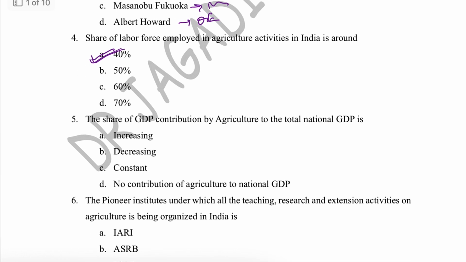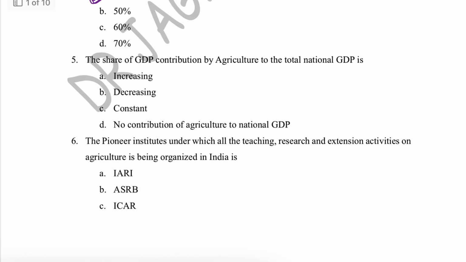The share of GDP contribution by agriculture to the total national GDP is absolutely decreasing. The GDP is the gross domestic product of our nation. Mainly three sectors contribute to the GDP: the service sector, the manufacturing sector, and third, the agriculture sector. Agriculture's share is the minimum, and it is declining day by day.